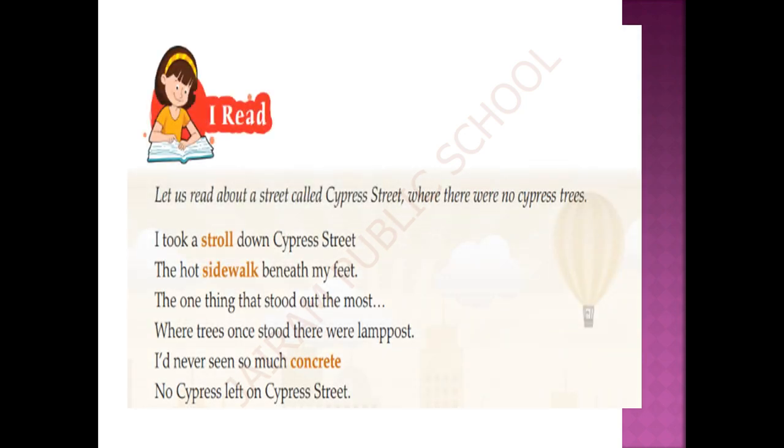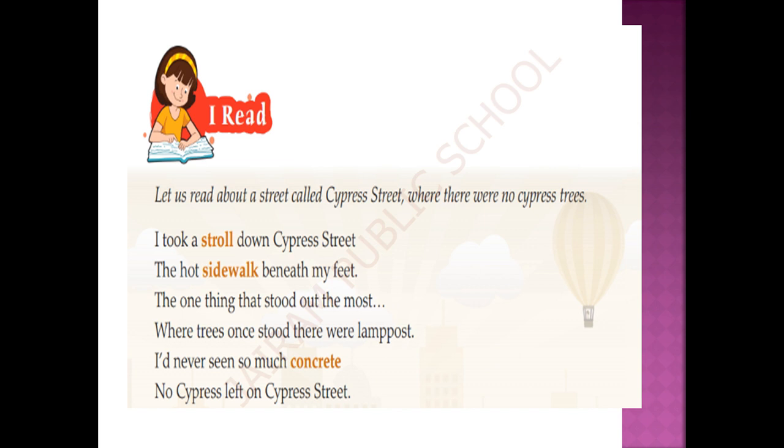Now let us go back to the I Read part. In this I Read part, we are moving on to the lesson, The Cypress Street. Come on, let's fix our eyes on the lesson. Let us read about a street called Cypress Street, where there were no cypress trees. As I told you in the beginning, the street is called Cypress Street. Why has that street got the name? Because that street was fully filled with cypress trees. But now there were no cypress trees. What a pathetic situation to say this.